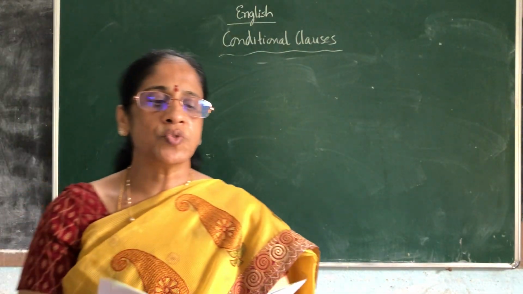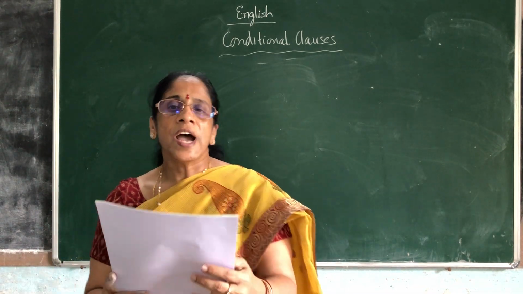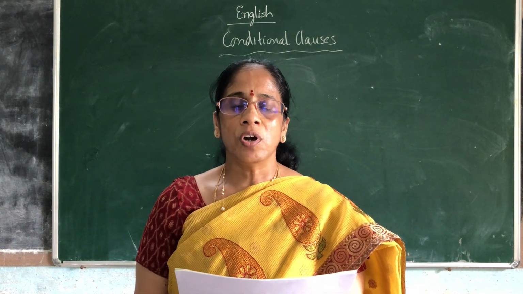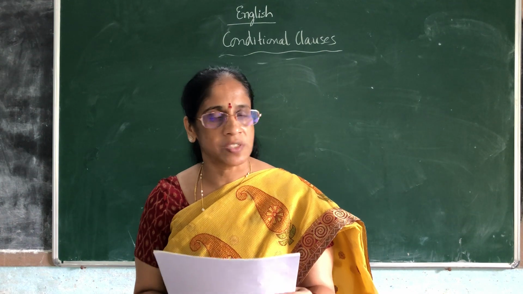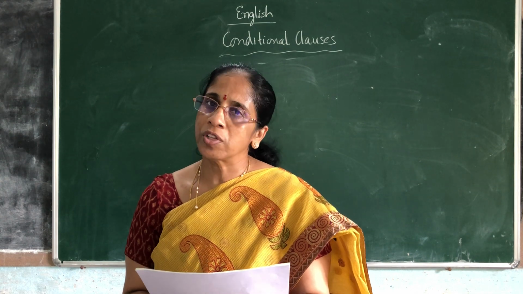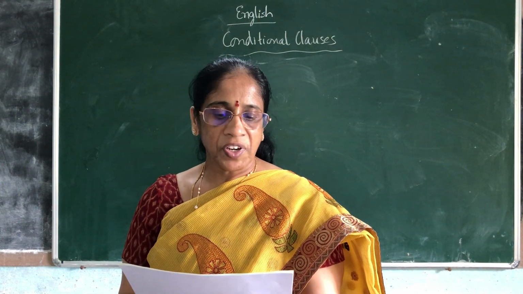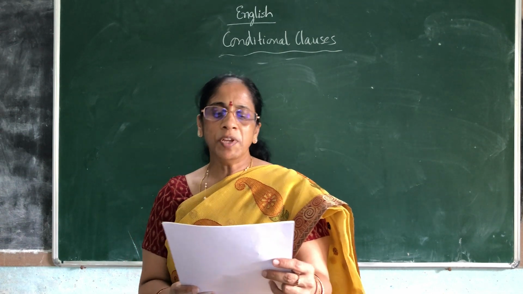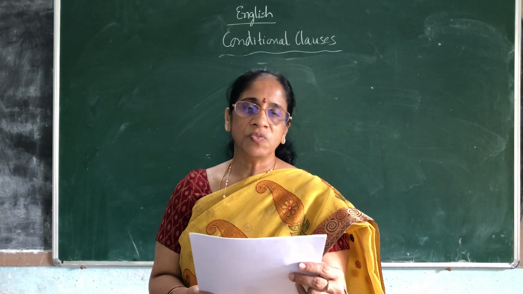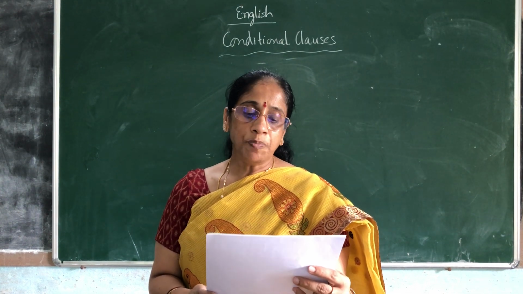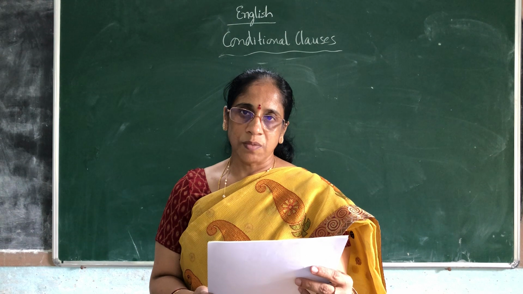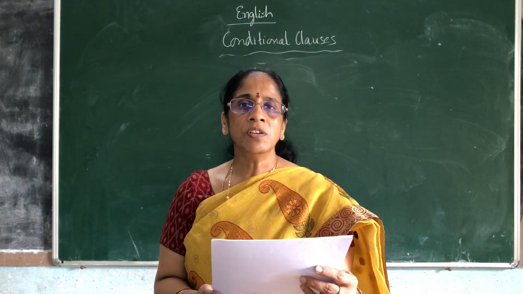Now we will see the last one, that is the third type. In this, had plus V3, that is past perfect, is used in the if clause, and in the main clause would or could plus have plus V3. V3 means past participle. Now, if he had run fast, he would have caught the bus. The verb in the if clause is in the past perfect tense, had plus V3, and the verb in the main clause is in the perfect conditional tense. Would have, could have, might have plus V3 can be used. We use type 3 to indicate past actions that did not happen. They are impossible ideas because we know that the condition has not been fulfilled.